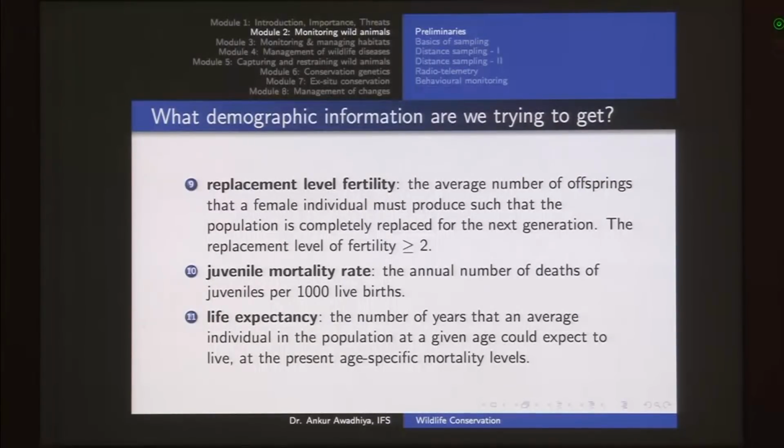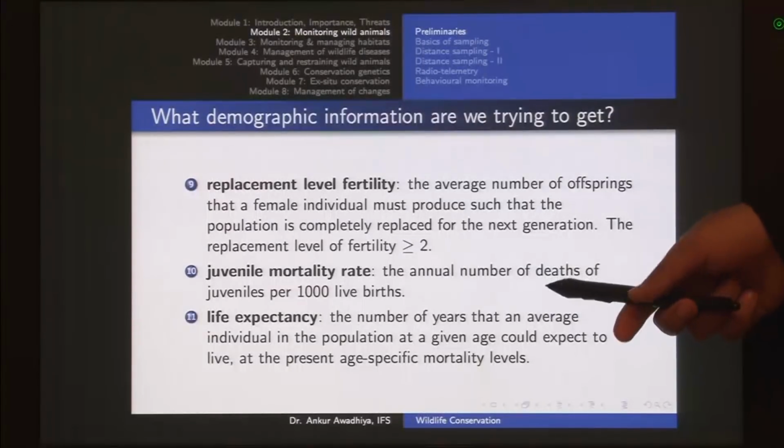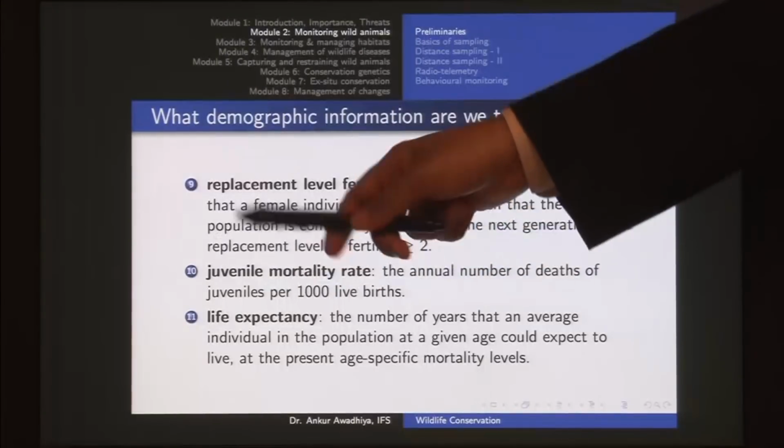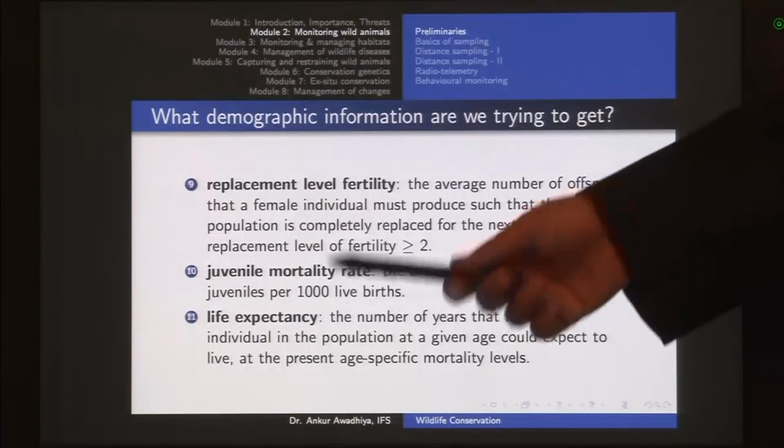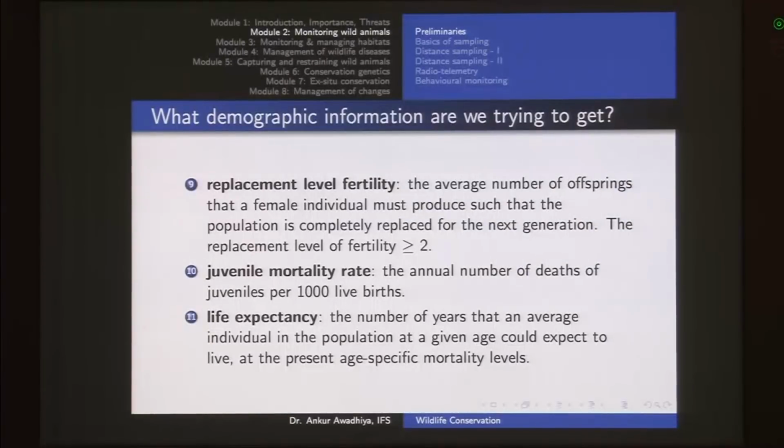So it has to be greater than or equal to 2. Then we talked about juvenile mortality rate, life expectancy. Now in the case of juvenile mortality rate, this is the death of juveniles per 1000 live births. Now why 1000 live births? Because in this case there is an animal that was already born dead. We cannot calculate the juvenile mortality rate because it died before coming into existence.